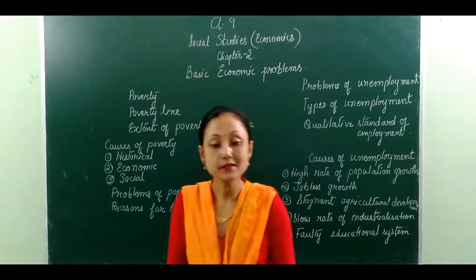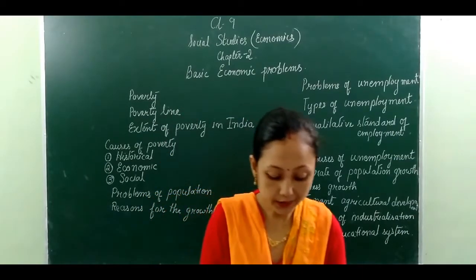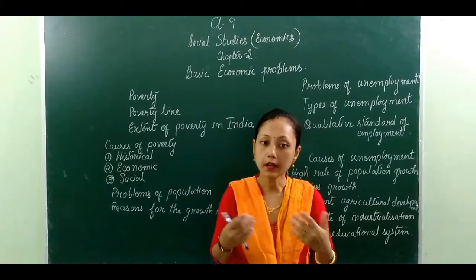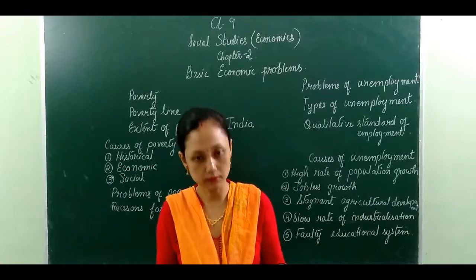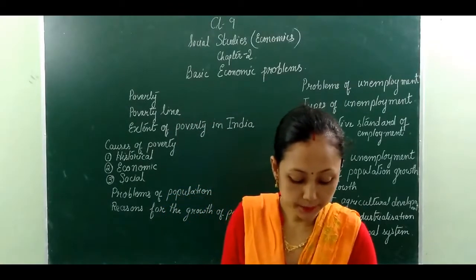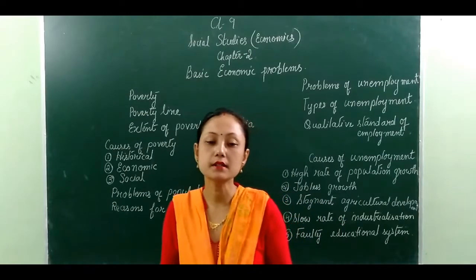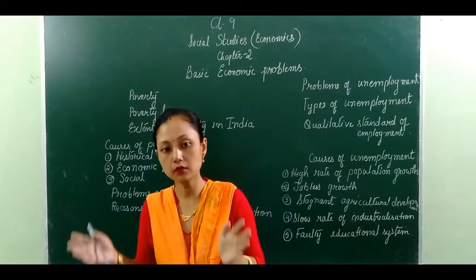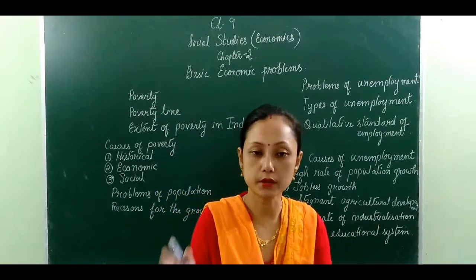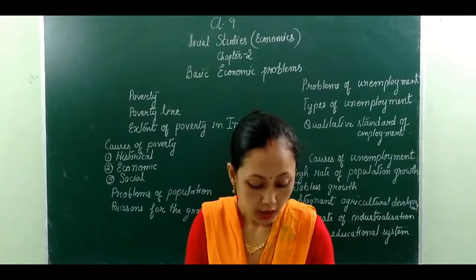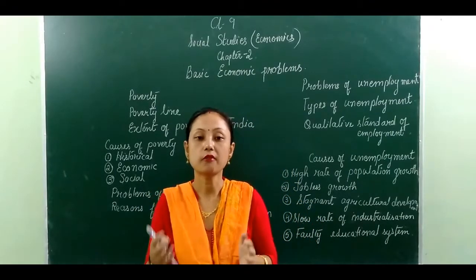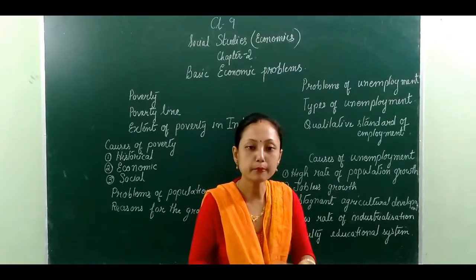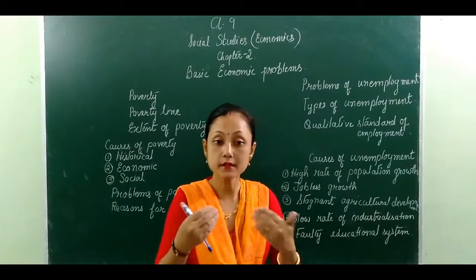And next is the presence of uneducated and unskilled labor. Most of the Indian people are uneducated and unskilled, meaning they don't have the knowledge of doing work. The limited size of agricultural production means there is a limit to how much crops or how much paddy they can grow. There is a limit to their production. This is another economic reason. And low rate of wages means however much they work, they do not get that much profit in return, only low wages.